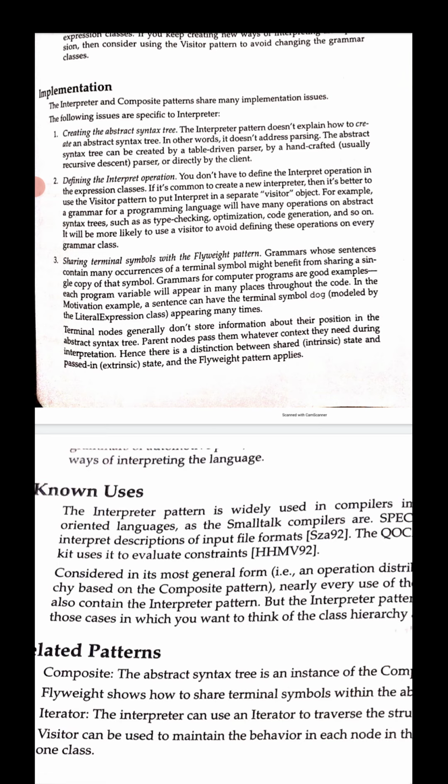The parent nodes pass them whatever context they need during interpretation. Hence there is a distinction between intrinsic state and extrinsic state that is passed in, and this is how the flyweight pattern applies.